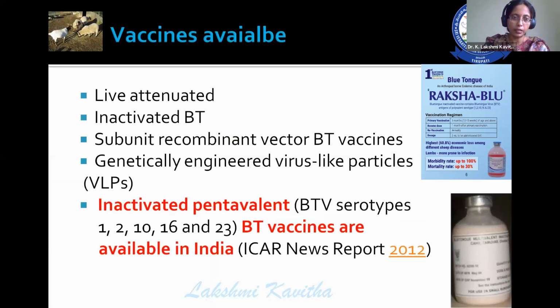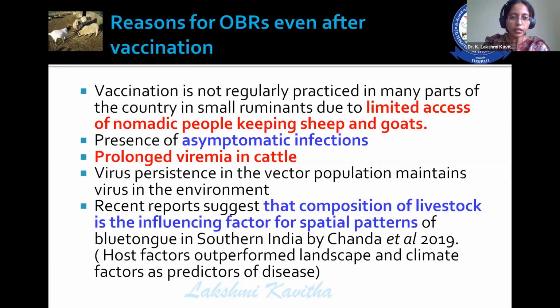Then coming to the vaccines available, theoretically there are several vaccines: live attenuated vaccines, inactivated vaccines, subunit recombinant vectored vaccines, genetically engineered vaccines. But we are using inactivated pentavalent vaccine by having 1, 2, 10, 16, and 23 serotype, which is being used in India. But now the question arises, okay, we are using vaccine for blue tongue. Why there are several outbreaks even after vaccination? So here there are several reasons for the outbreaks even after vaccination.